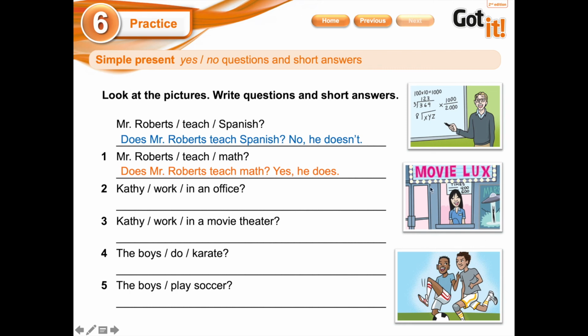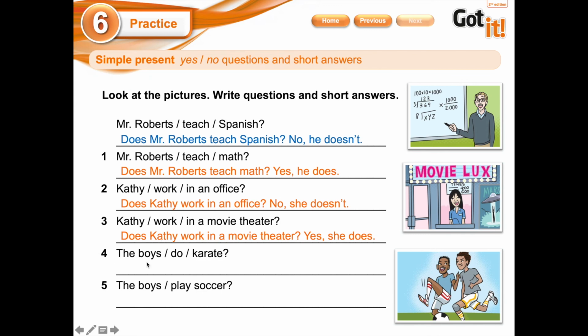Let's go with photograph number 2. Pay attention to this photograph. It says, Kathy work in an office. I already know that Kathy is a she, so I need does. Does Kathy work in an office? Work in an office? No. So I am going to write it. No, she doesn't. Let's go with number 3. Kathy work in a movie theater? It's the same question, but with another complement. So, does Kathy work in a movie theater? And this is a movie theater? Yes. So, yes, she does.